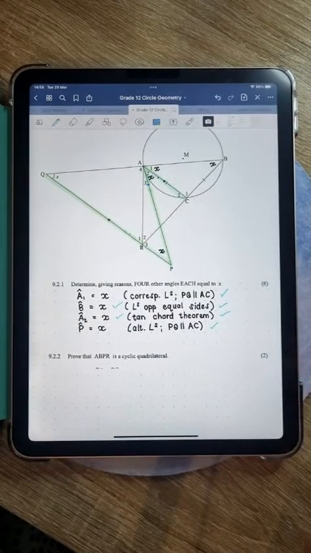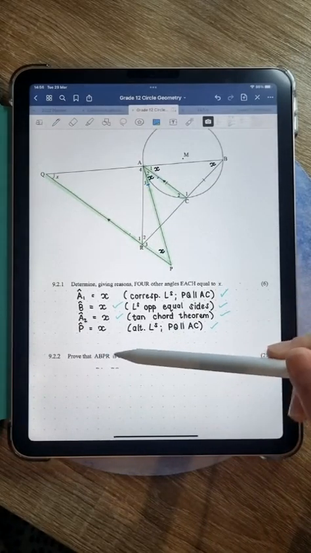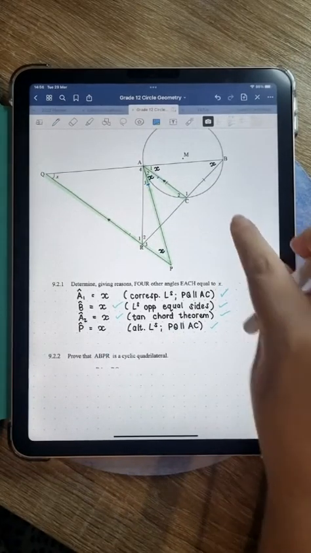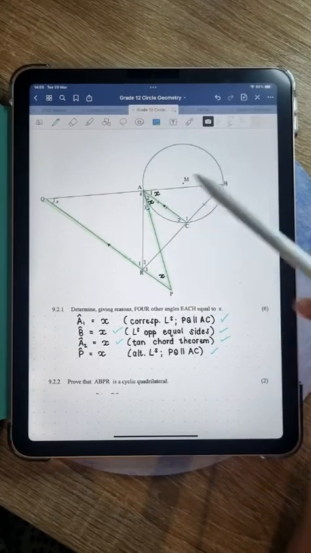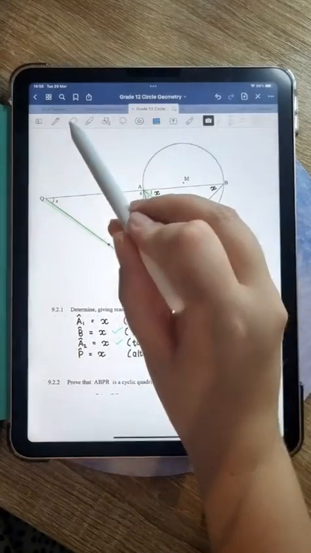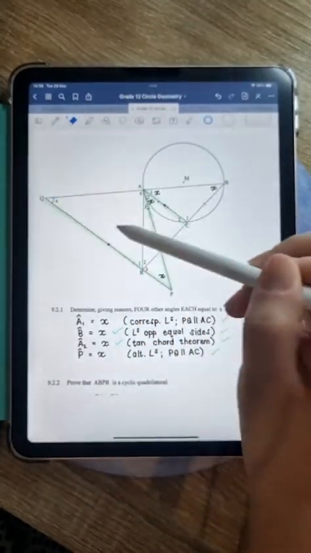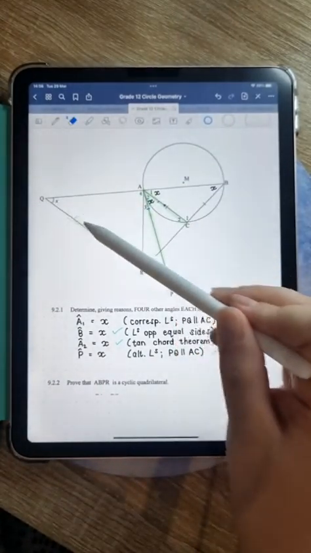Now, this is an interesting question, all right? They are now saying, prove that ABPR is a cyclic quad. ABPR. Now, guys, ABPR is not even drawn in at the moment. What I'm going to do is erase this highlighter. Let's just take that away there.